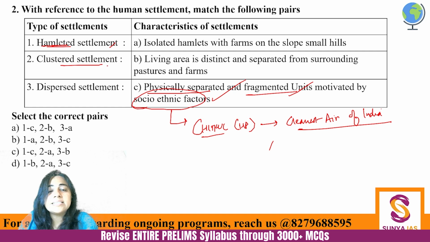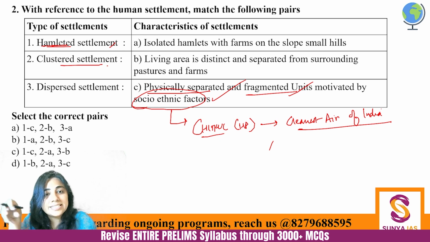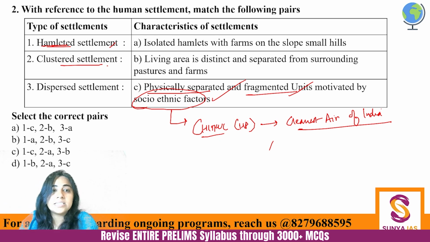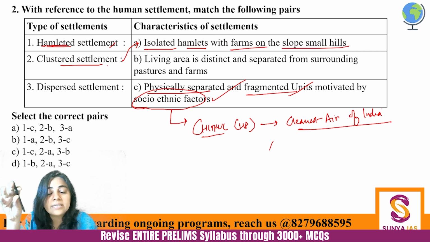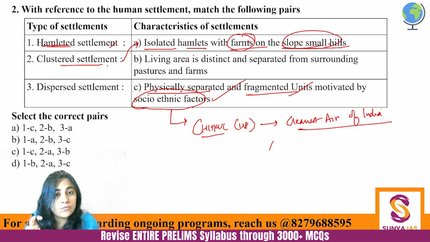Then clustered settlement. What are clustered settlements? What are clusters overall? These are concentrated settlements which are there at some distances. So clustered settlements are basically isolated hamlets with farms on the slope of small hills. Okay, clustered settlement means that it is in itself a self-sufficient settlement because farms are there on the slope of small hills, so they will be self-sufficient for their own self. So clustered settlement are this.